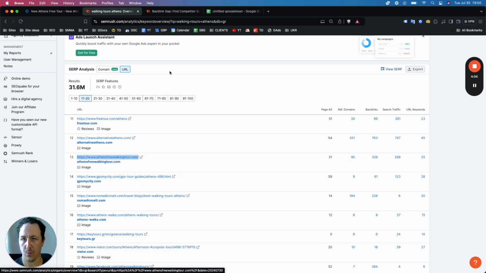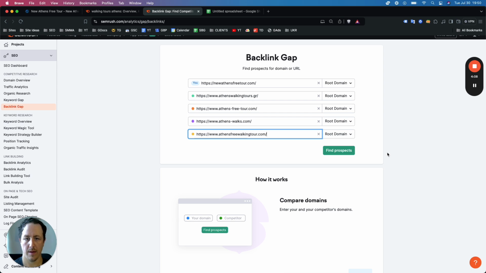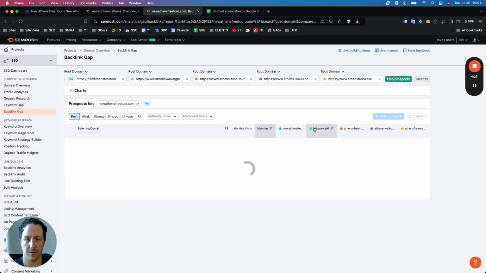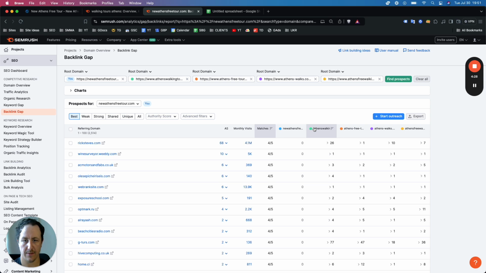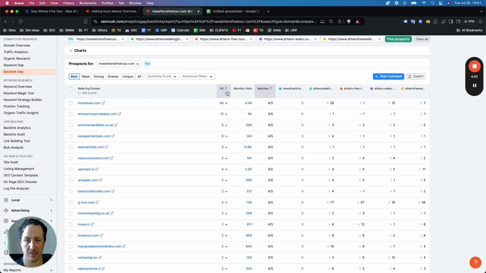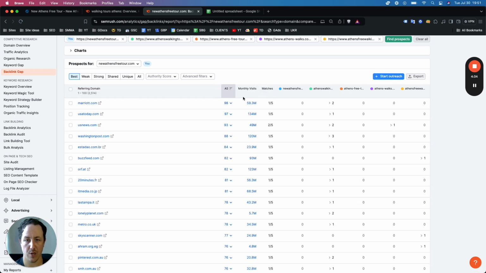It's a great domain. And then you add this here, right? So this is just our test domain, New Athens Free Tours. And now it's just going to give us all the links pointing to the root domain, so the actual URL. These aren't huge sites, so it would make sense to try to replicate the backlink profile of these domains. Now it's going to give us a huge list of domains, of URLs actually, of backlinks. And this is where you would start your link building strategy.